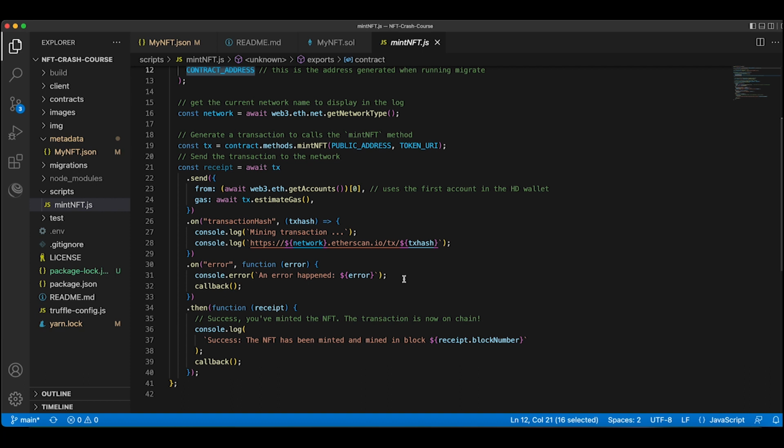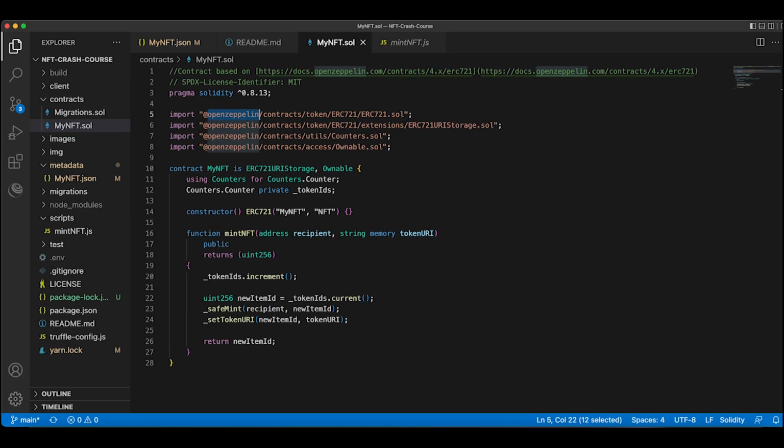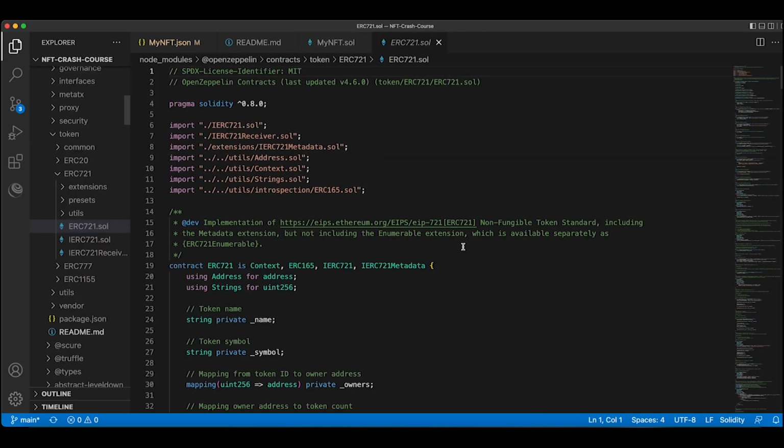Now let's open up VS Code and take a look at our Solidity smart contract. Let's open up the mynft.sol file in the folder contracts. Basically, we are extending functionality from an existing contract provided by OpenZeppelin. OpenZeppelin provides reusable, audited, battle-tested smart contracts for developers to use. The contract we are using implements the ERC 721 spec, which defines NFT smart contracts.